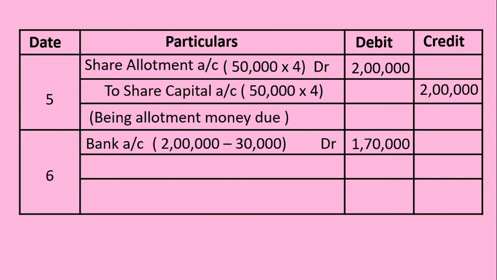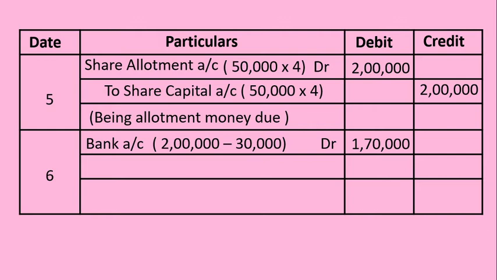But we deducted 30,000. Why is this 30,000 deducted here? Because the excess application money collected is adjusted to allotment stage.